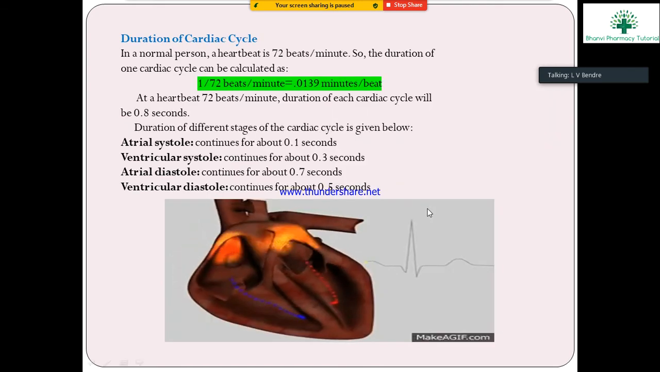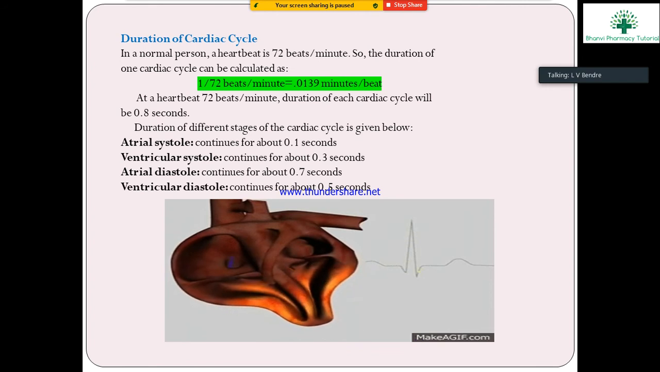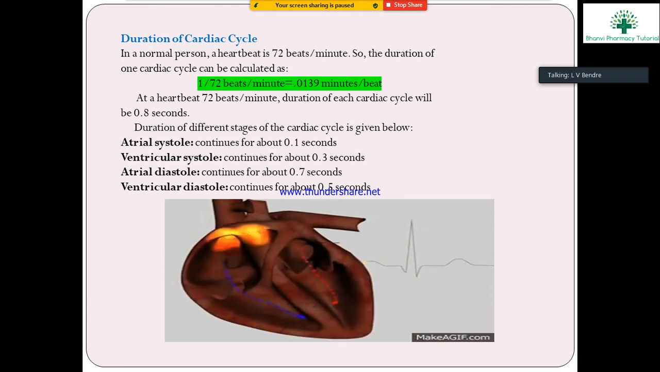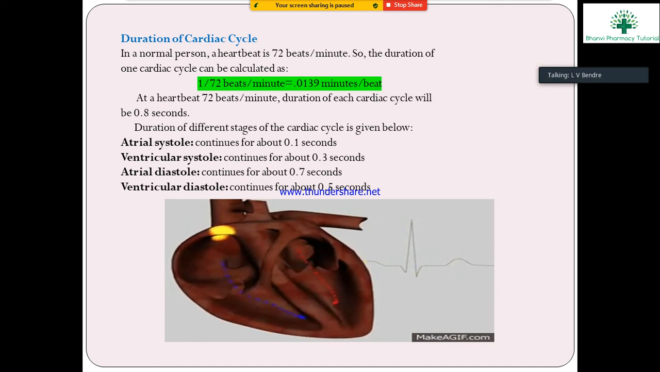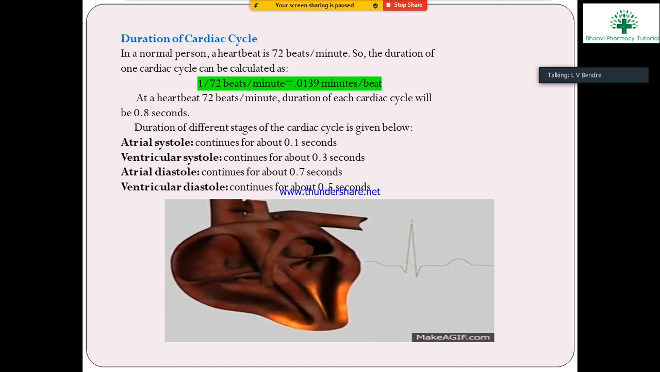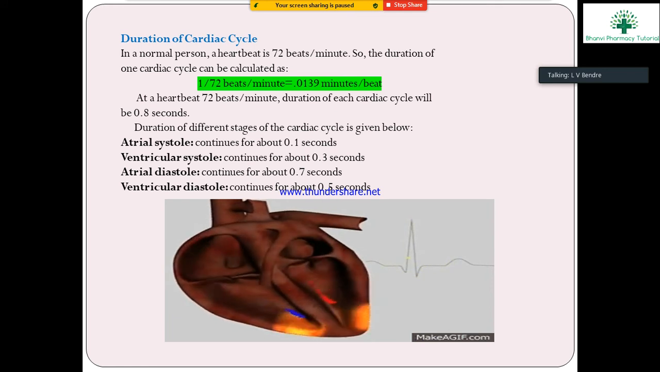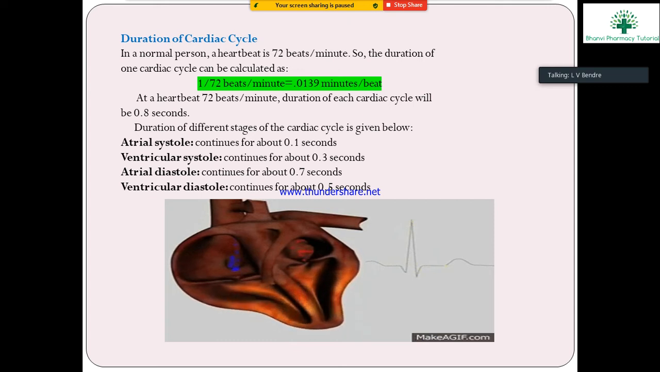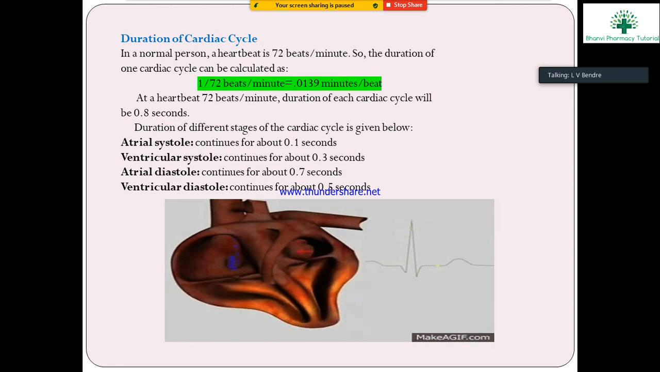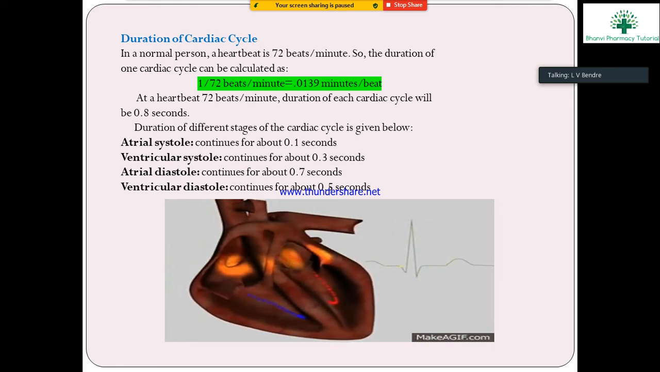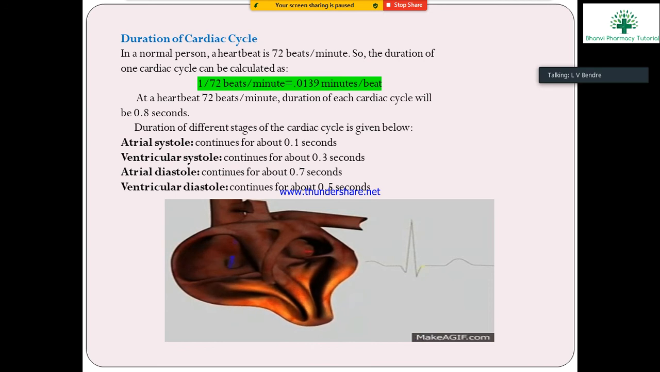Next, the duration of the cardiac cycle. As usual, in normal persons the heart beats 72 beats per minute. So the duration of one cycle can be calculated as 1 divided by 72 per minute, which is 0.139 minutes per beat. The duration of each cardiac cycle is 0.8 seconds.